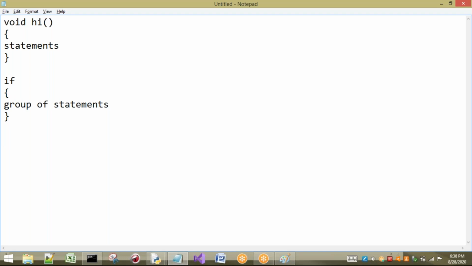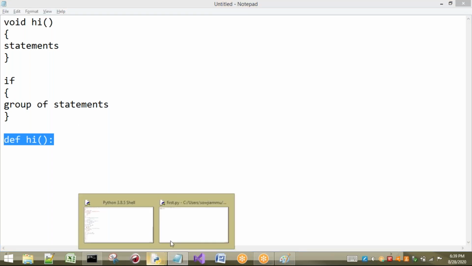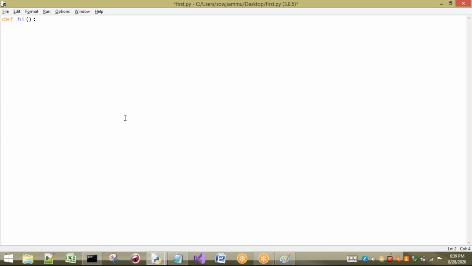How we are going to write a function in our Python? So just def, there is a keyword called def, and here I am going to write a function name called hi, and here I am going to keep a colon. So directly I will write in the editor in our Python file, so that it is very easy. So see here, I am going to write. See, when I write this one, when I press enter, see what happens. This cursor is not going to first, it is coming to here. Okay, so see what happens. If I write print, here I am going to write hi, and if I press enter, again the cursor is not going to here.